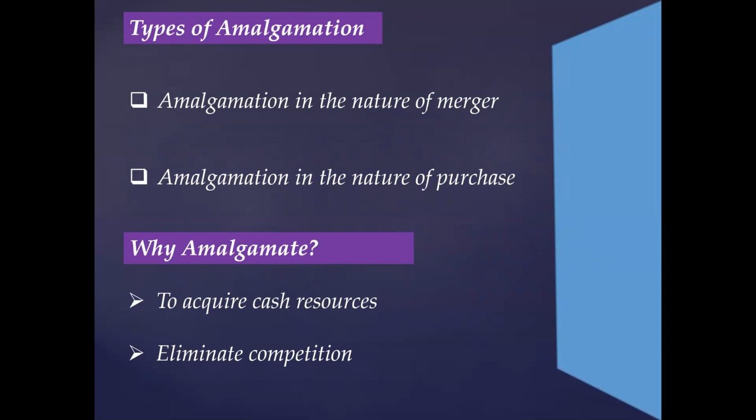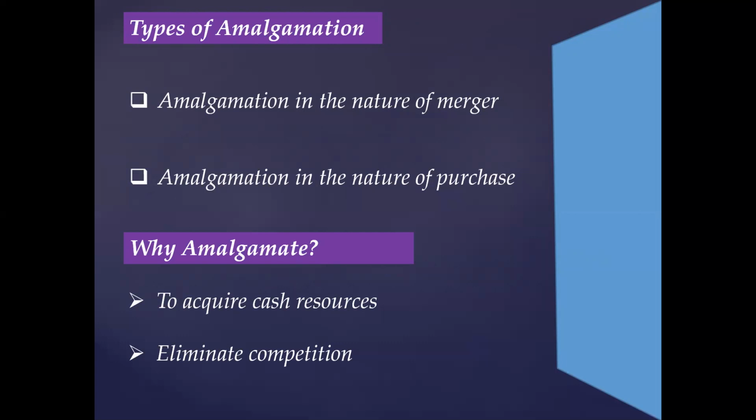The second one is amalgamation in the nature of purchase. This method is considered when the conditions for the amalgamation in the nature of merger are not satisfied. Through this method, one company is acquired by another, and thereby the shareholders of the company which is acquired normally do not continue to have a proportionate share in the equity of the combined company, or the business of the company which is acquired is generally not intended to be continued. So whereas in the nature of merger, the previous activities and the previous equity shareholders have to be continued, in the nature of purchase it is not necessary to continue the previous business of the company that is going to be transferred.